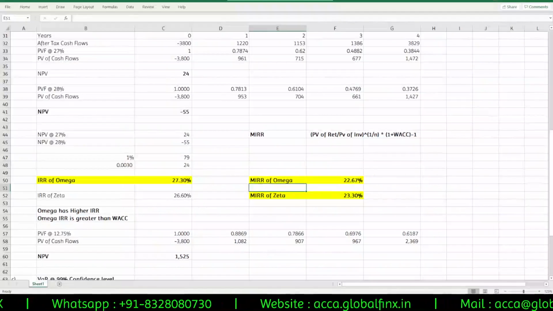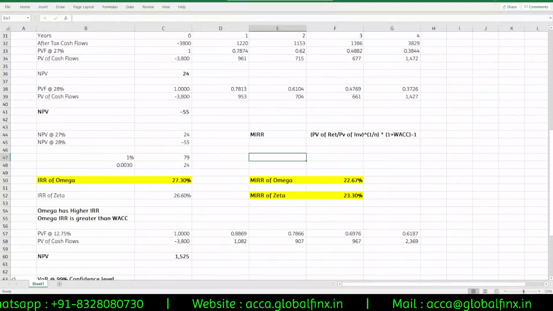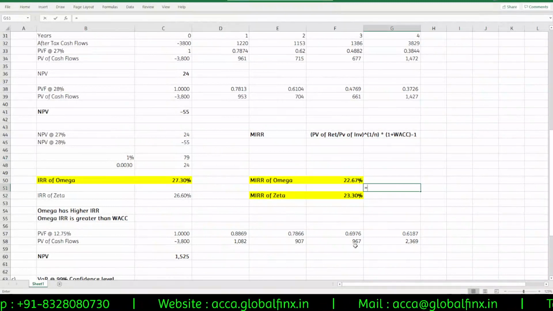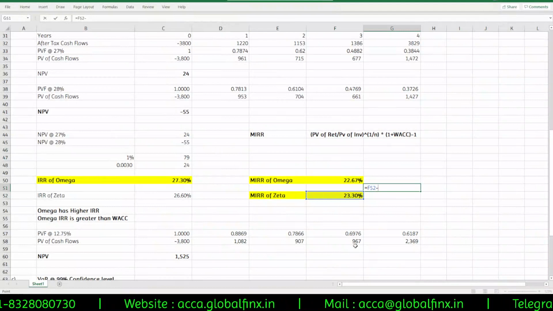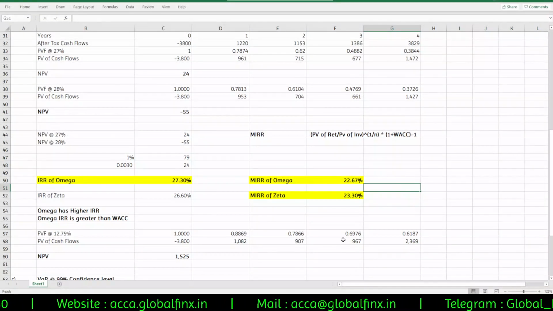Sir, but I would write a different answer. I would say that the MIRR of Omega and Zeta are very close to each other with just, what is the difference, sir? It's a very minute difference of just 0.63%. It's less than 1% of difference.